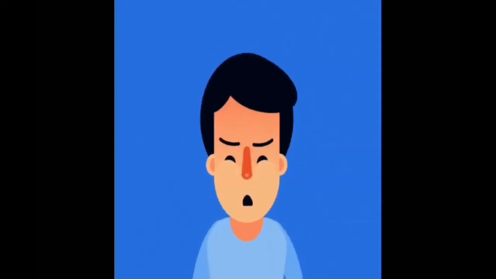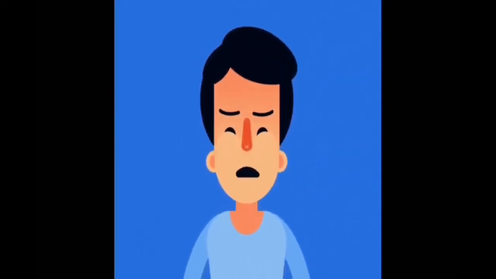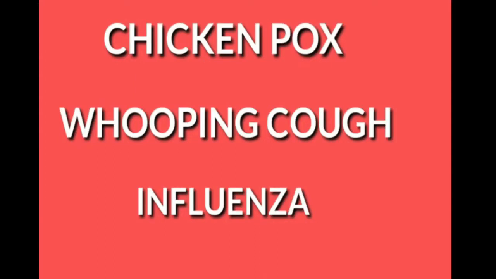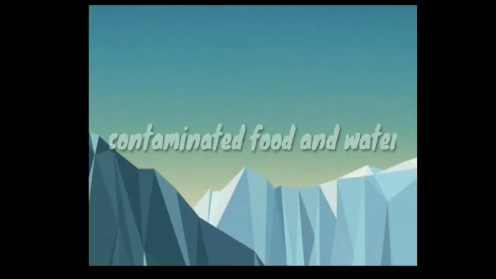Second agent is through the air. The infected person releases germs from the body into the air by sneezing or coughing. And when these germs are inhaled by a healthy person, he suffers from diseases like chickenpox, whooping cough, influenza. Third agent is contaminated food and water.